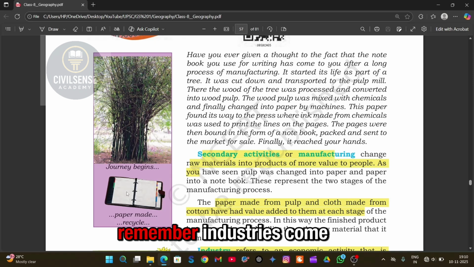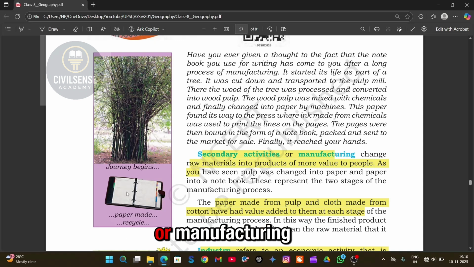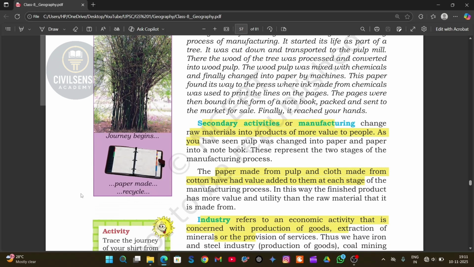Okay, so first remember, industries come under secondary activities or manufacturing. Now what does that mean? See, in the primary activities like farming or fishing, we take things directly from nature. But in secondary activities, we change those raw materials into something more useful.